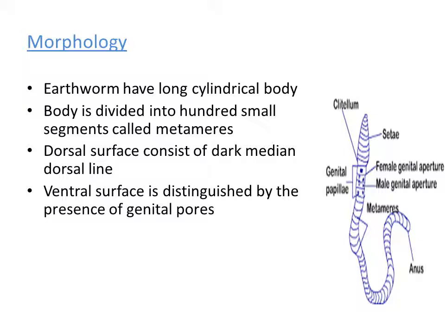You can find those pores on the diagram. The diagram we are observing on the screen is the ventral view of the earthworm. On the ventral surface we can find small pores, named genital pores. There are two genital pores that can be seen, the male genital pore and the female genital pore.